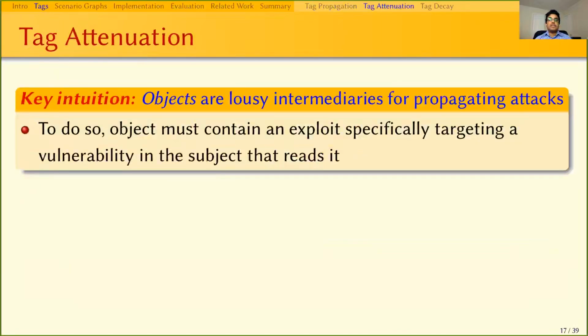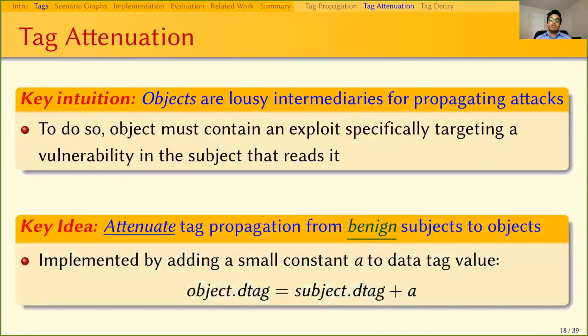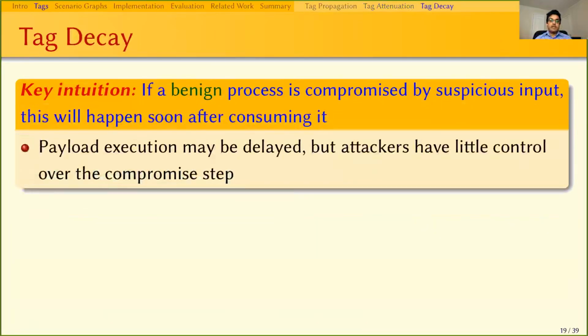To mitigate the dependency explosion, one of the techniques we introduce is called tag attenuation. Our key observation here is that objects serve as an imperfect vehicle for propagating malicious behavior. An attacker cannot control the output of a benign subject that previously read any high confidential or low integrity data. To capture this idea, we attenuate the write operation of a benign subject by adding a small constant a to the data tag.